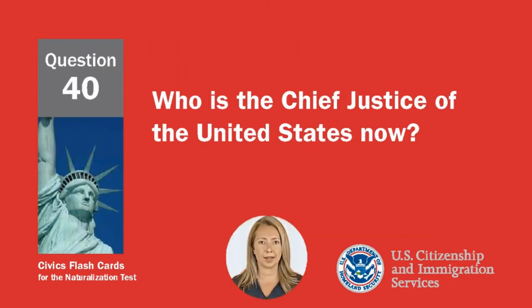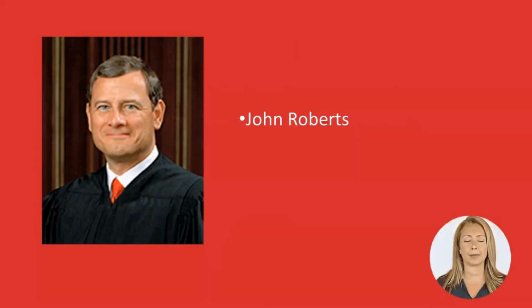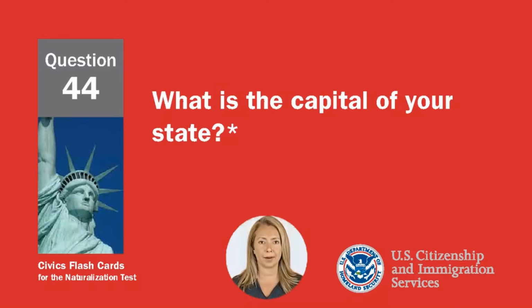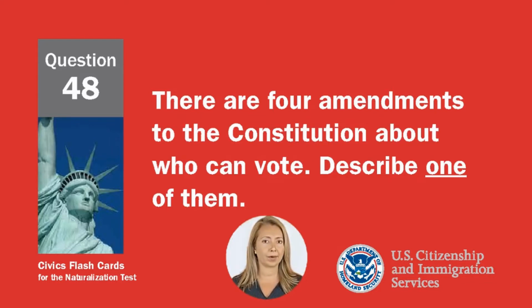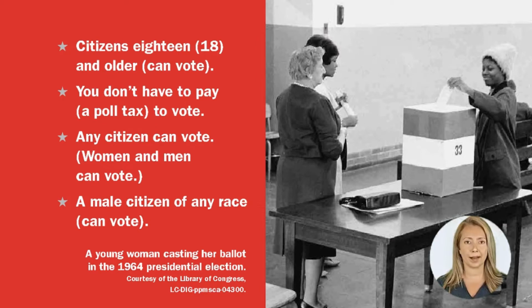Who is the Chief Justice of the United States now? John Roberts. What is the capital of your state? Answers will vary. Know the one for your state. There are 4 amendments to the Constitution about who can vote. Describe one of them. Citizens 18 and older can vote. You don't have to pay a poll tax to vote. Any citizen can vote. Women and men can vote. A male citizen of any race can vote.